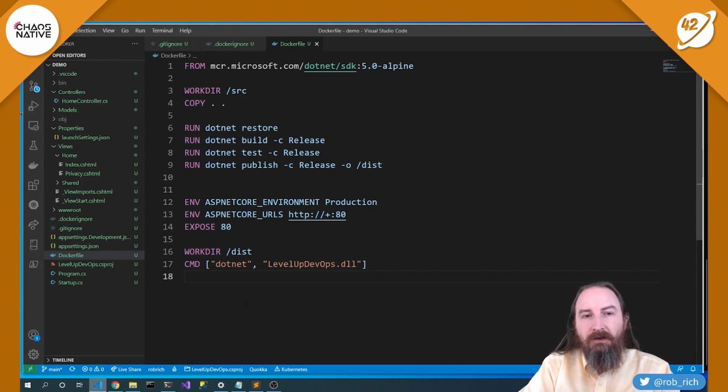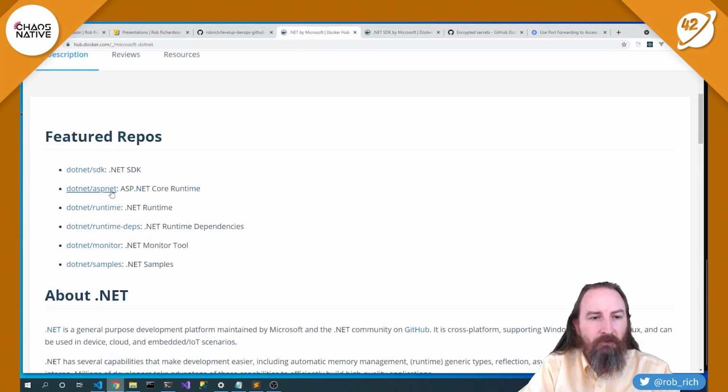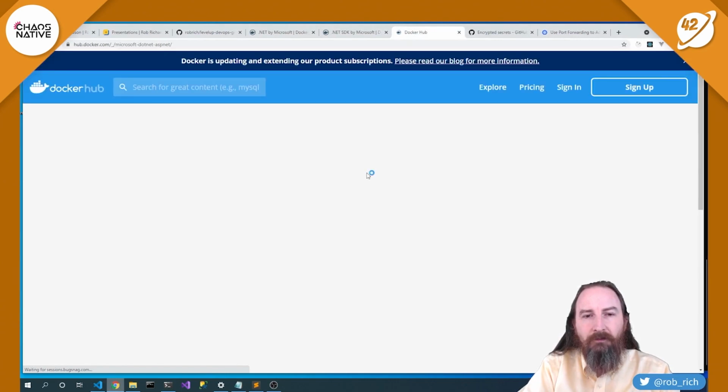Perfect. Now we could use this build file as is and it would work great. But there's a few things that we can tidy up here to make our production runtime image a little bit smaller. Right now we're including our source code and our build tools in our production image. Let's see if we can go grab some content here on the Docker Hub for ASP.NET and see if we can run just the website.